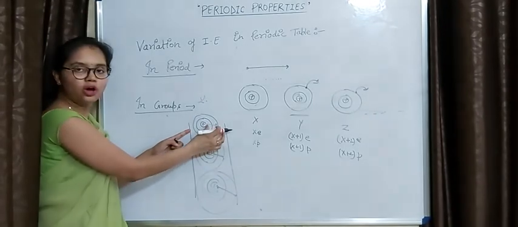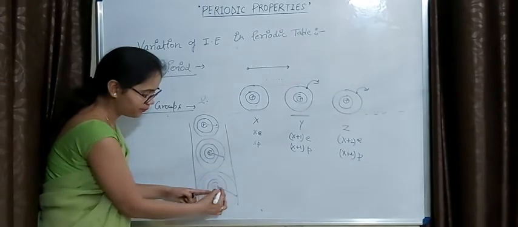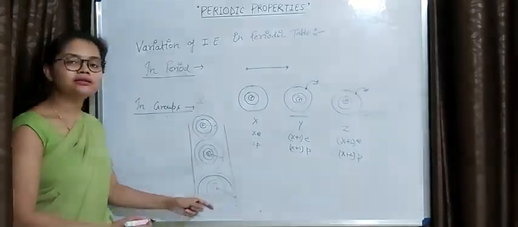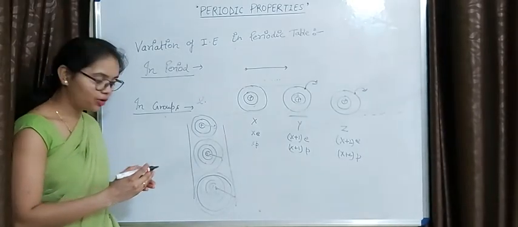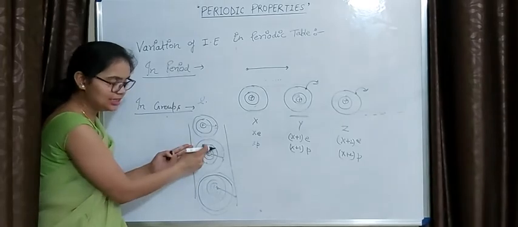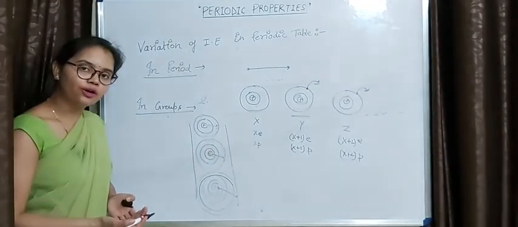Since it has only 2 orbits, okay, this has 3 orbits and this has 4 orbits. So as the distance of the valence electron from the nucleus increases in the group, it will be easy to remove the electron. Why?